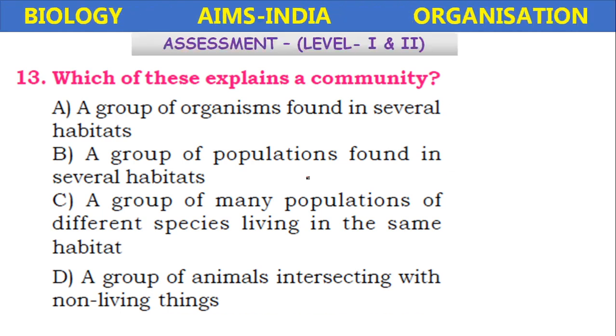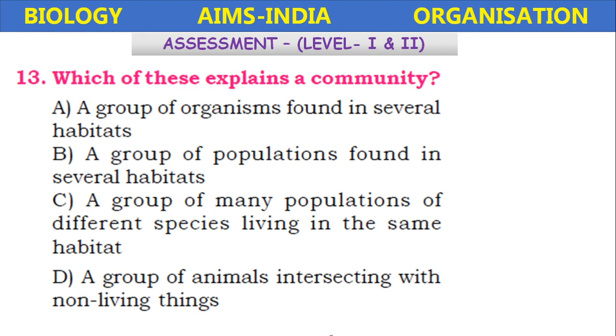Which of the following explains a community? A group of organisms found in several habitats, a group of populations found in several habitats, a group of many populations of different species living in the same habitat, a group of animals interacting with non-living things.